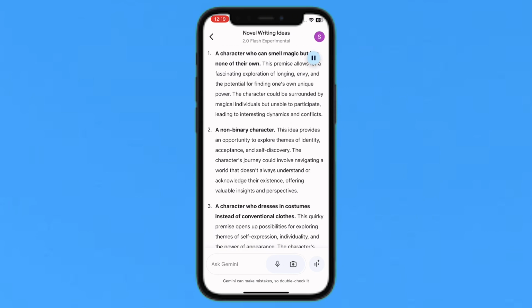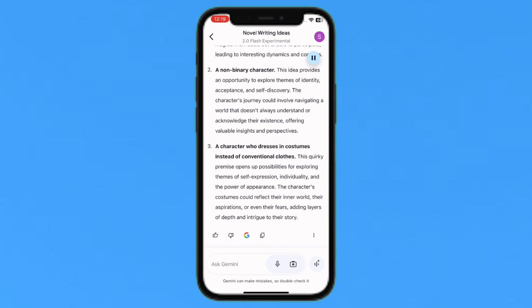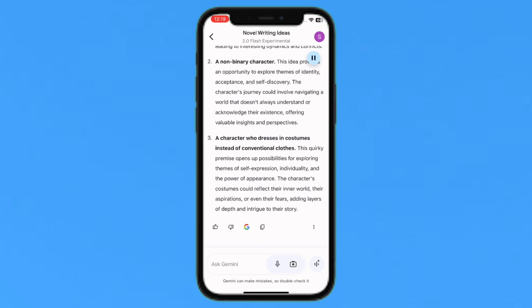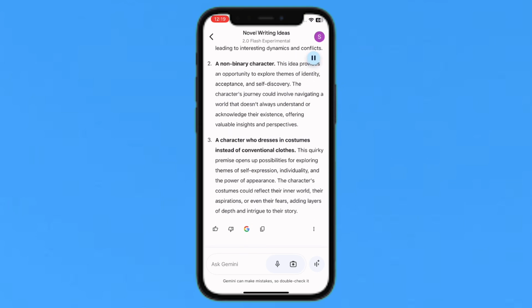2. A non-binary character. This idea provides an opportunity to explore themes of identity, acceptance, and self-discovery. The character's journey could involve navigating a world that doesn't always understand or acknowledge their existence, offering valuable insights and perspectives. 3. A character who dresses in costumes instead of conventional clothes.